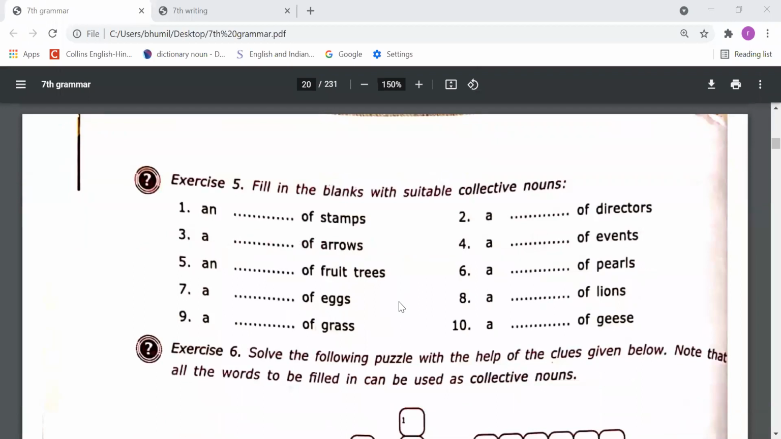On the basis of this understanding, dear students, now you have to do exercise number 5. Fill in the blanks with suitable collective nouns. So here you need to fill in the suitable collective nouns, right?